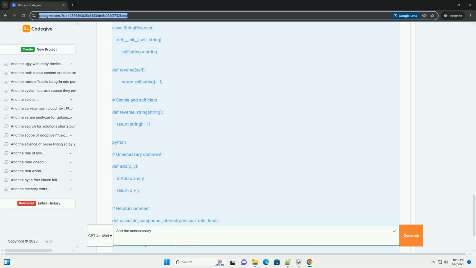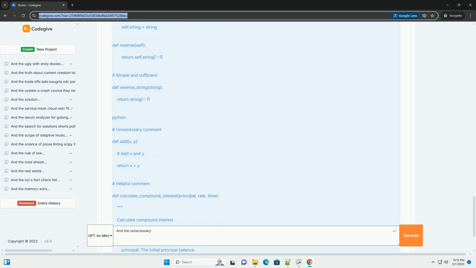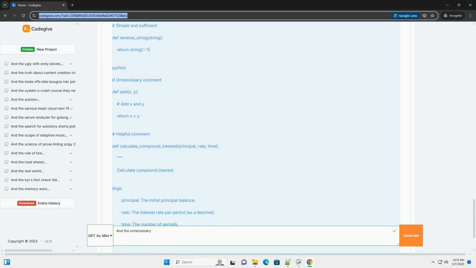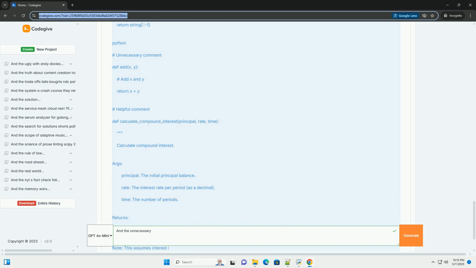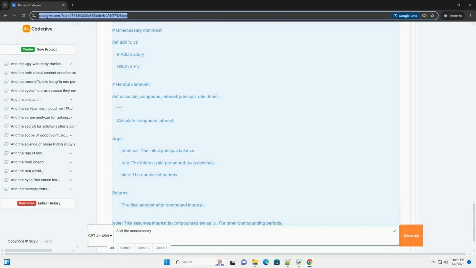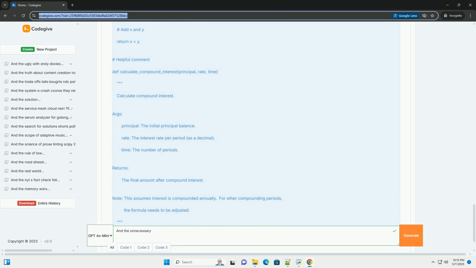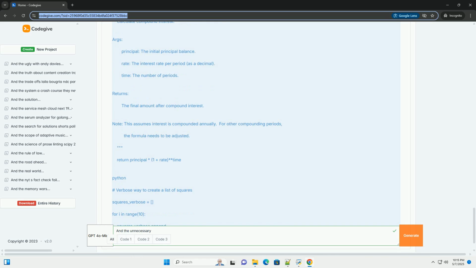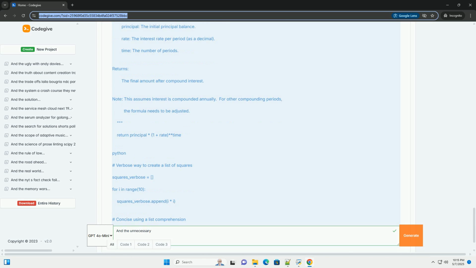Unnecessary comments, and the right ones. 7. Unnecessary verbosity, and the power of conciseness. 8. Tools and techniques for identifying unnecessary code. 9. The importance of refactoring. 10. Code examples in Python, with comparisons.